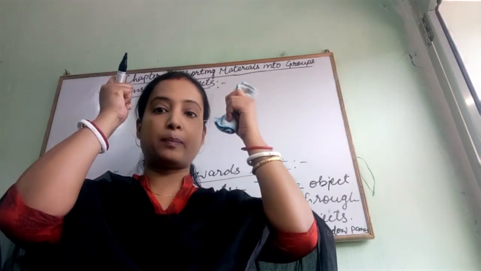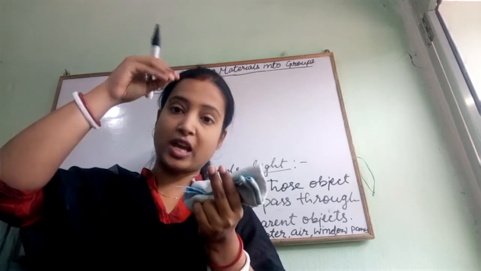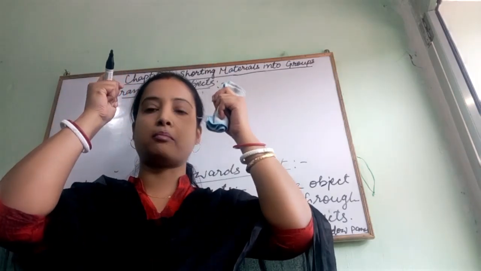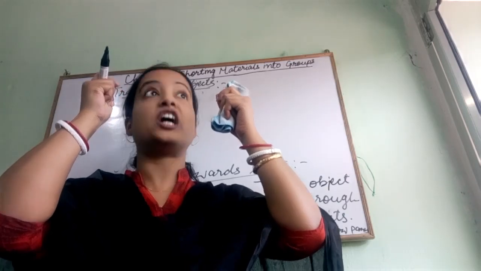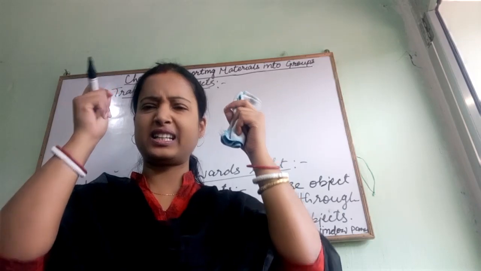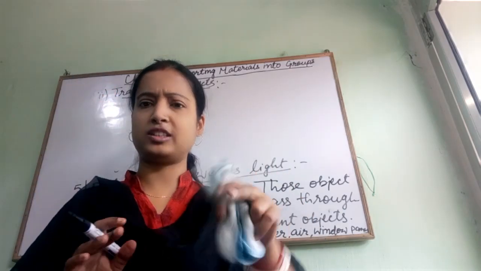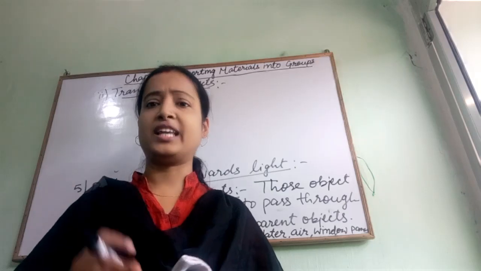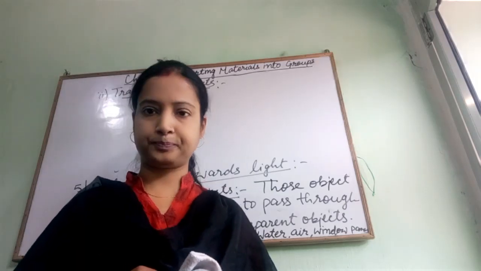If we keep the paper with oil or wax just in front of our face and try to see the other side, we cannot see it clearly. But it gives a hazy idea about the other side because it allows a little amount of light to pass through it. They are called translucent materials.